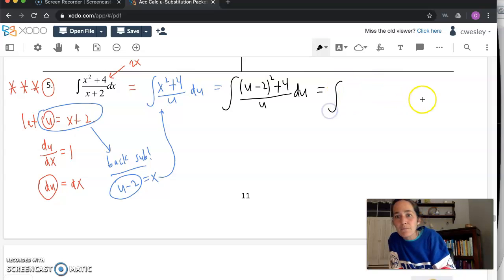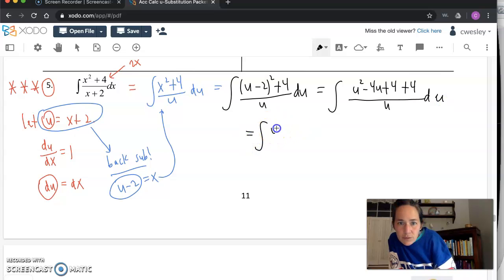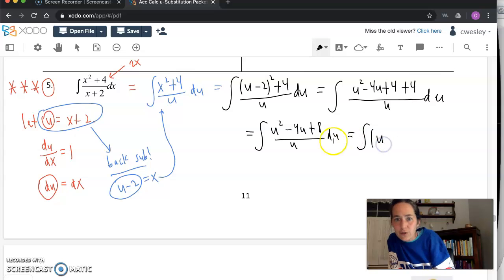So we're going to simplify the top, square through the parentheses. So u squared minus 4u plus 4, plus the other 4 that was on the outside, gives you a plus 8 up top. And we want to pick our best strategy to simplify: u squared minus 4u plus 8 all over u du. I'd say take each individual term and divide it by u. Instead of u squared over u, you can just call the first part u. The second part, canceling those u's in the middle, minus 4. And the last part, plus 8 over u, which has its own rule. du at the end. And now we want to integrate.